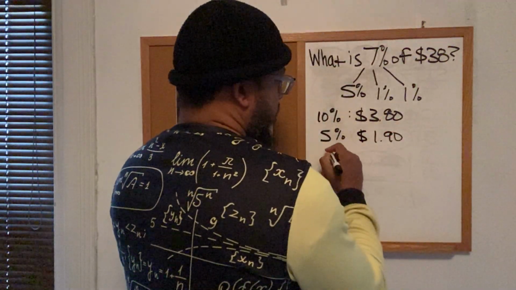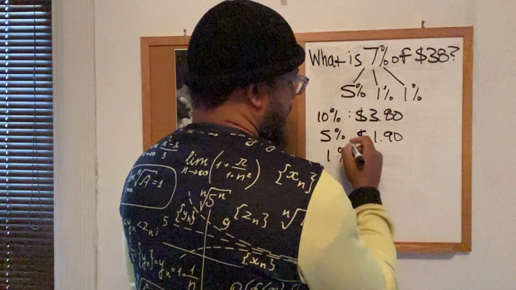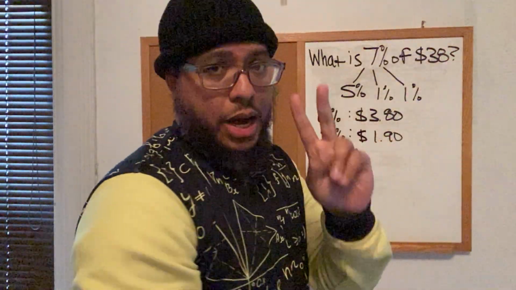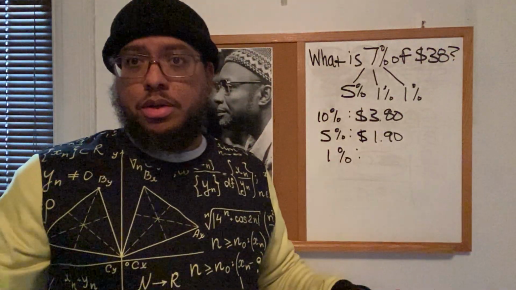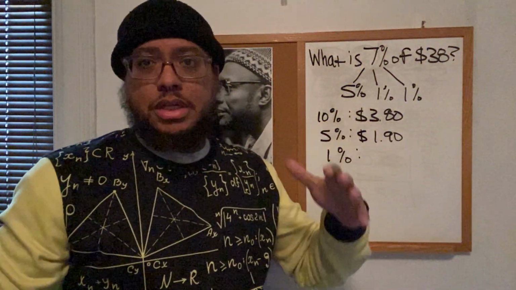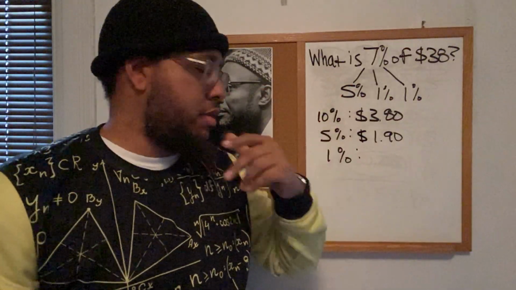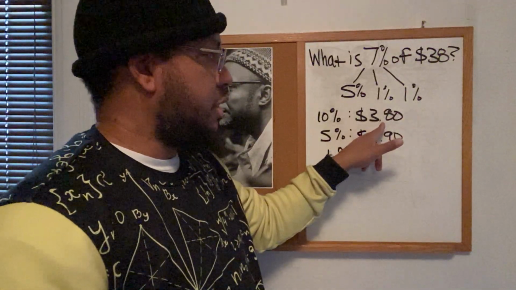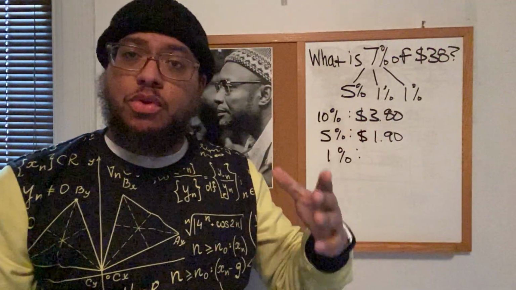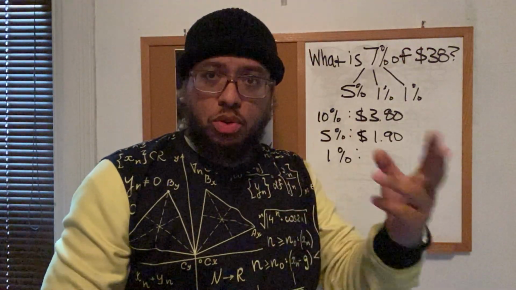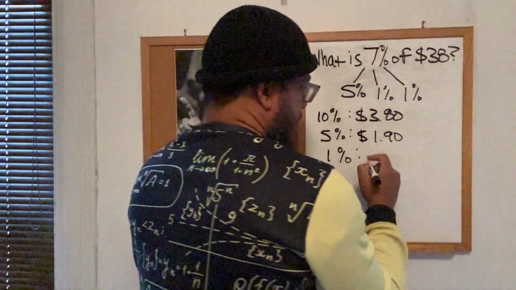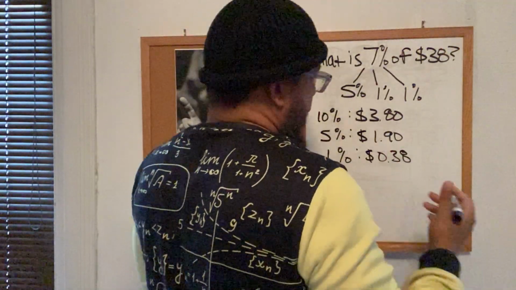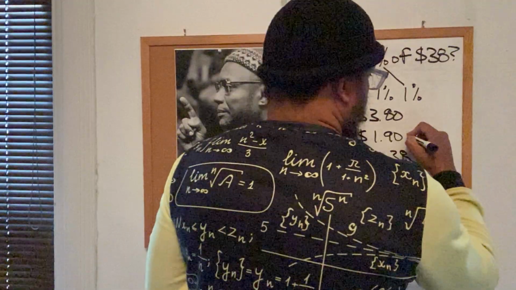All right. Now, if I want to know what 1% is, basically, I just take 38 and I move the decimal point twice to get 1% of any number. To get 1% of any number, you take the decimal point and slide it to the left twice. Or since we already know what 10% is, we slid the decimal point one time to get 3.80. We could slide it one more time, which would be a total of 2 times, to get 1%. So that's going to be 38 cents.